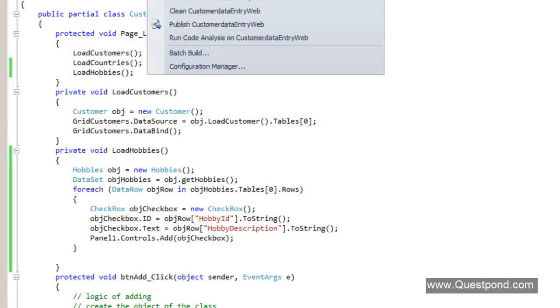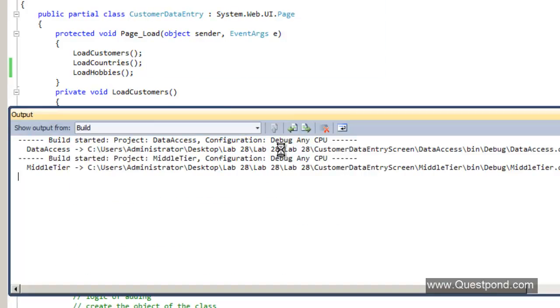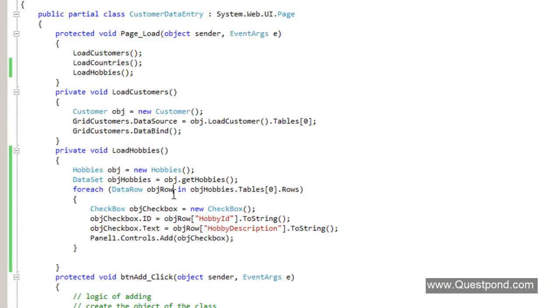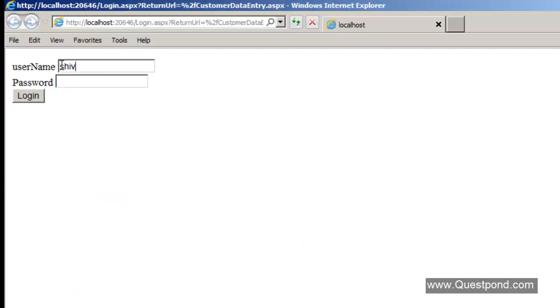So let me just go and build this first. So build solution. I hope that we don't have any defects. So no defects, that is good. So there our application is running. So let's see if it works. Login.